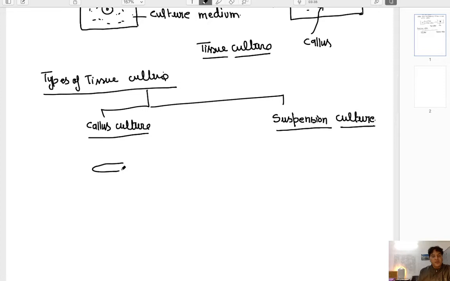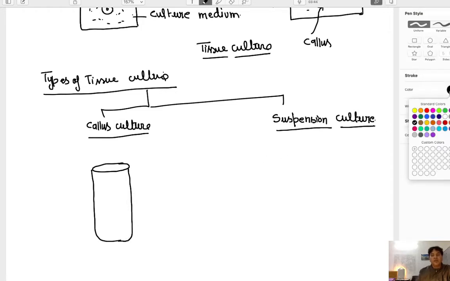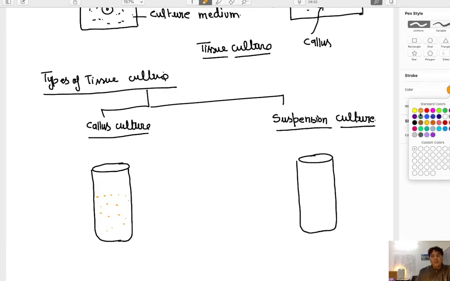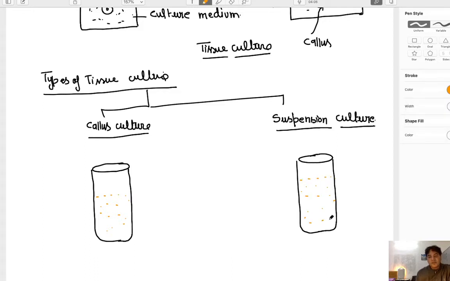If we take a container, say for example a test tube here, and then we take a nutrient medium inside it. In the same way we take another test tube, in this case for suspension culture, and we again take a nutrient medium in it as well.